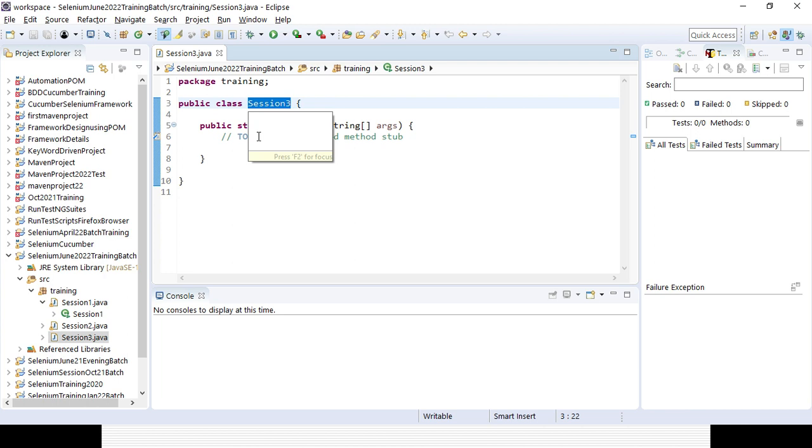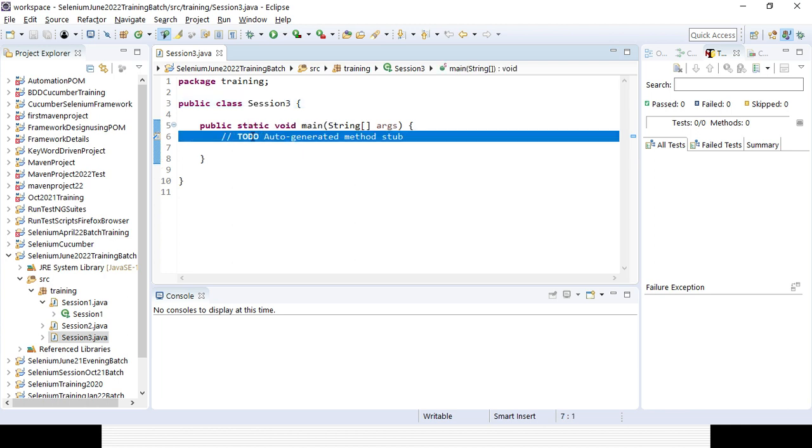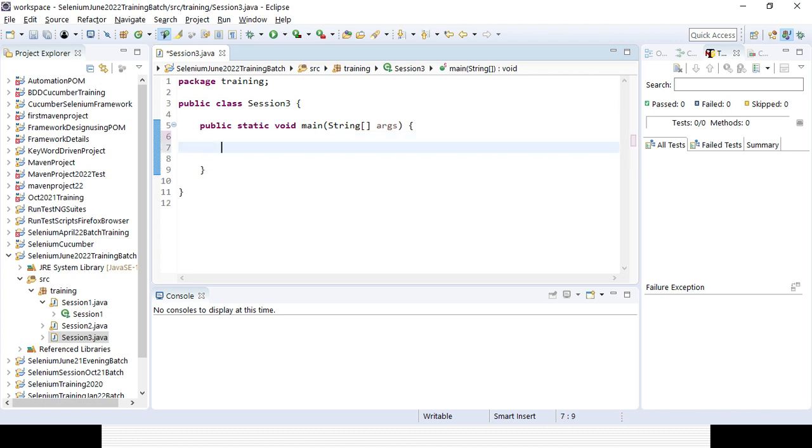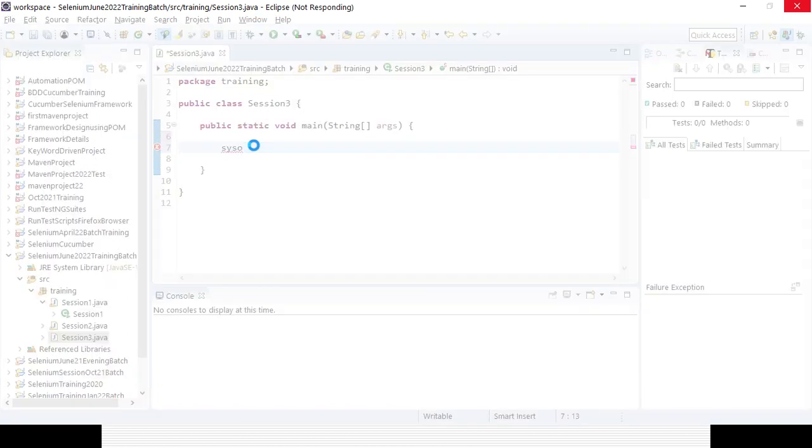In the last session you already saw how to run a basic program. I can type sysout, and you can press Ctrl+Space, then Enter, so the method will come automatically. Otherwise you can type the method. It is System.out.println, that is the method name. You can call it the sysout method, and public static void main you can call the main method.